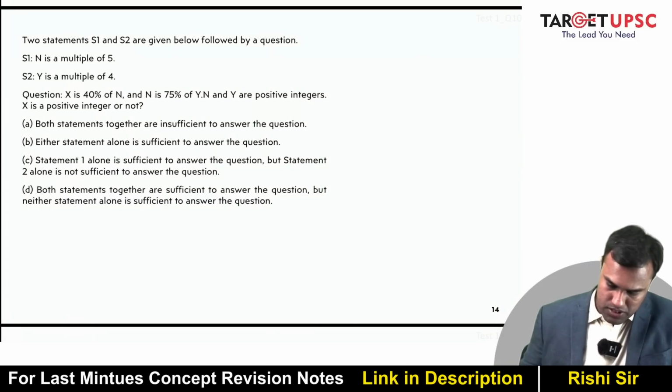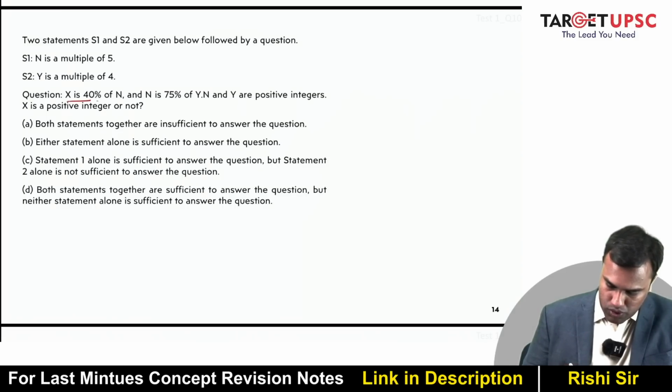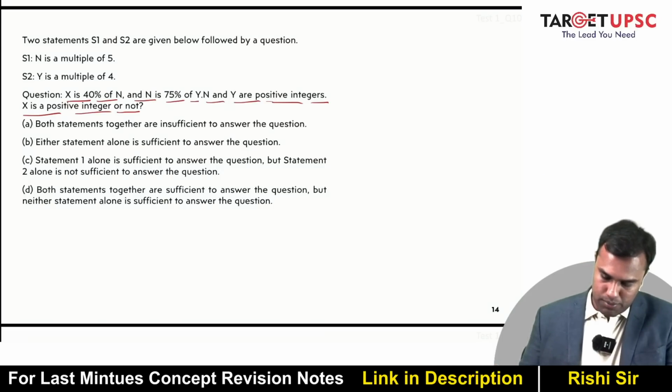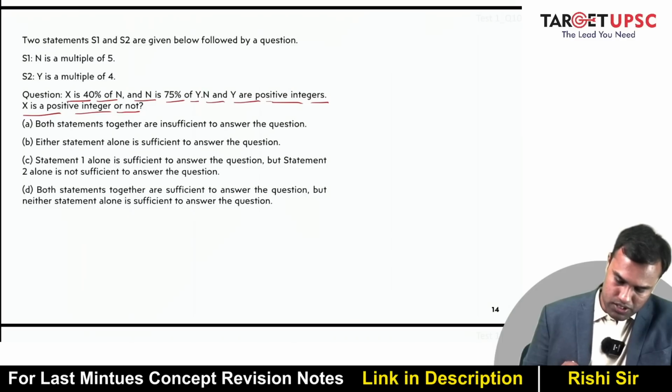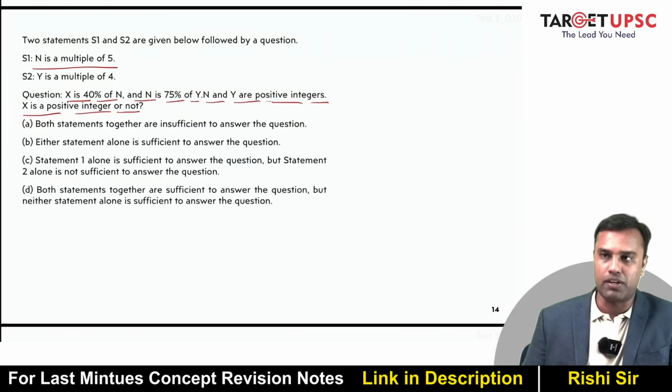So this is a data sufficiency question. N is a multiple of 5, y is a multiple of 4. X is 40% of n and n is 75% of y. N and y are positive integers. Is x a positive integer or not? Now n is a multiple of 5. Can I take 40% of any multiple of 5? What is 40% of 10? That's 4. 40% of 25, that's 10. So this will be an integer.